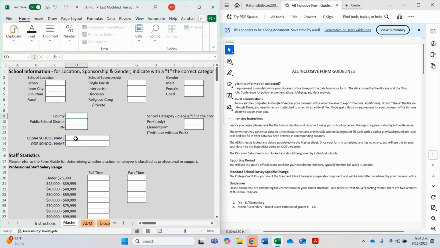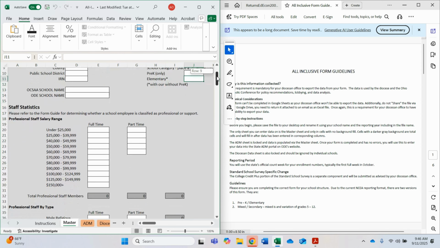You will also type the OCSAA school name and the ODEW school name. You can refer to the OCSAA web portal to see what that name is, as well as your OHID account to see what the official school name is. I have opened the elementary Excel file. There is also a secondary or mixed file. For this one, you will put a 1 if you are pre-K only. Everybody else will do elementary. This is pretty much the only part of the file that looks a little bit different for secondary.